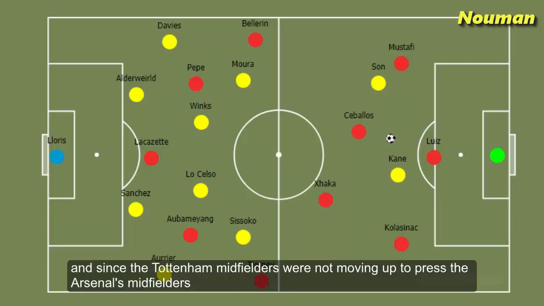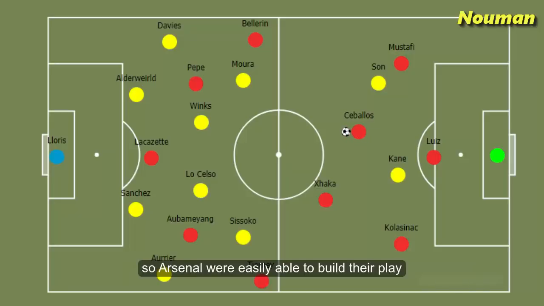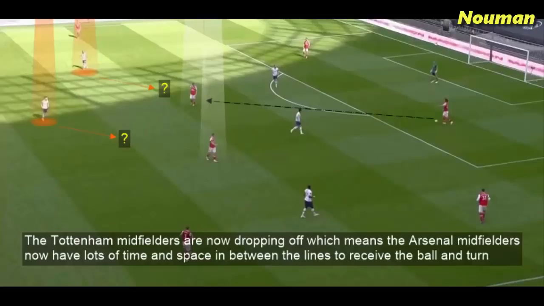And since the Tottenham midfielders were not moving up to press the Arsenal midfielders, Arsenal were easily able to build their play. The Tottenham midfielders are now dropping off, which means the Arsenal midfielders now have lots of time and space in between the lines to receive the ball and turn.